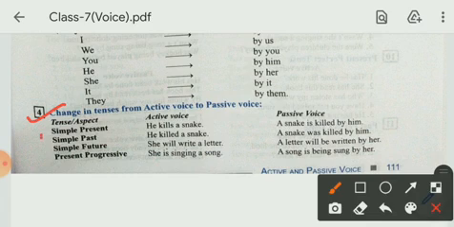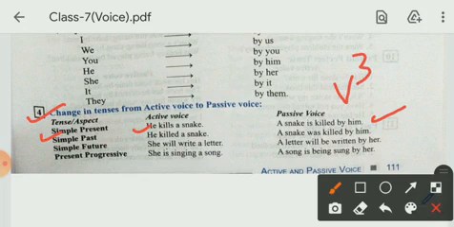Like if we are taking simple present tense, if our active voice is in simple present, like you can see here, he kills a snake. This is in simple present tense. When you will change this active voice into passive, then the tense will remain same. Only past participle form is used in the passive voice, means V3 is used here in passive voice, and the tense is same. A snake is killed by him. As we have discussed that when we change active to passive, we change the subject into object and object becomes the subject.